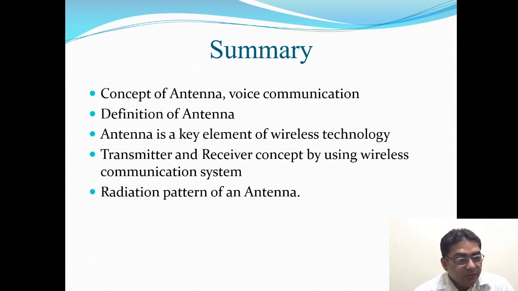So this is the summary. Just to summarize, in this video I have explained the basic concept of the antenna, the meaning of voice communication, then the definition of the antenna. Antenna is a key element of wireless technology. I have also explained why there is a need for an antenna. Then I explained the functionality of the transmitter and receiver with the help of the wireless communication system. And lastly, I explained the basics of the radiation patterns of an antenna.